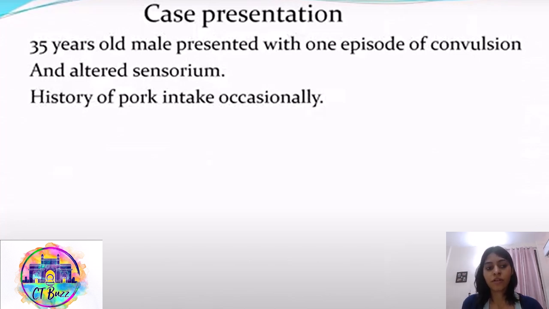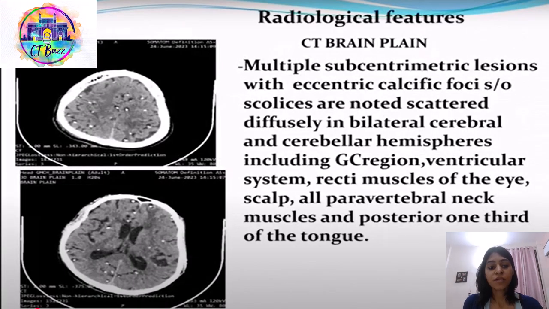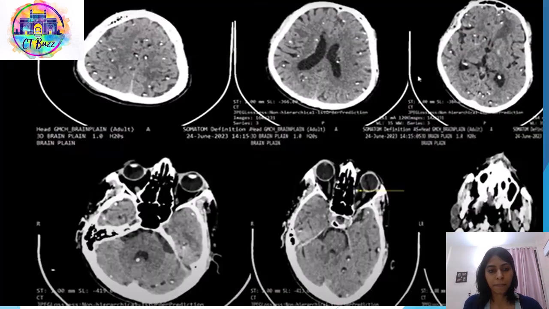We had a few patients. The first patient was a 35-year-old who presented with one episode of convulsion and altered sensorium, and there was a history of occasional pork intake. So we performed an NCCT brain scan for this patient, which showed multiple subcentimetric lesions with eccentric calcific foci, suggestive of cysts with scolex, noted scattered diffusely in the bilateral cerebral and cerebellar hemispheres, including the ganglio-capsular region, ventricular system, and recti muscles of the eye, scalp, and all the paravertebral neck muscles and posterior one-third of the tongue.